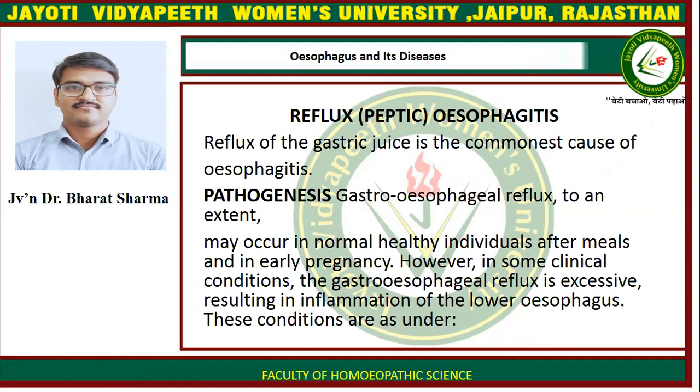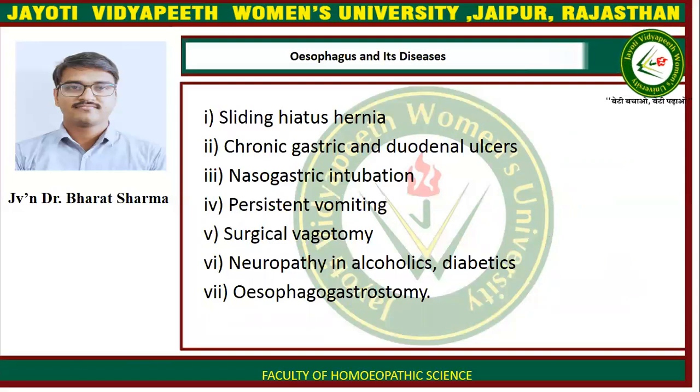Pathogenesis: gastroesophageal reflux to an extent may occur in normal healthy individuals after meal and in early pregnancy. However, in some clinical conditions, the gastroesophageal reflux is excessive, resulting in inflammation of the lower esophagus. These conditions are as under: first is sliding hiatus hernia, second is chronic gastric and duodenal ulcer, third is nasogastric intubation, fourth is persistent vomiting, fifth is surgical vagotomy, sixth is neuropathy in alcoholic diabetics, seventh is esophagogastrectomy.